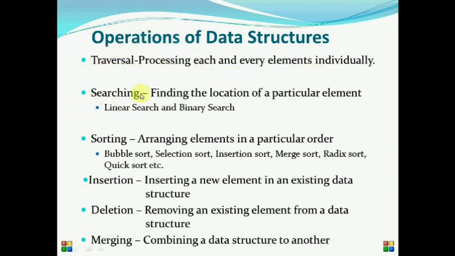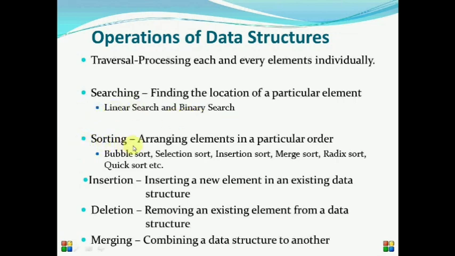The second one is searching. Searching means finding the position or location of an element in an existing data structure. There can be two types of searching. One is linear search and the second one is binary search. We will learn it in detail in following sessions. The third main operation of data structures is sorting.